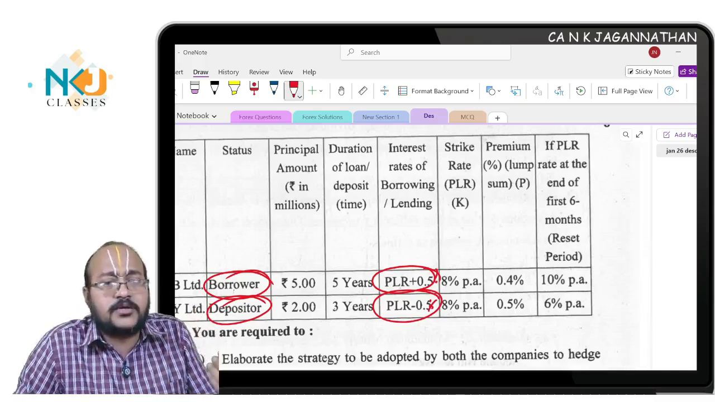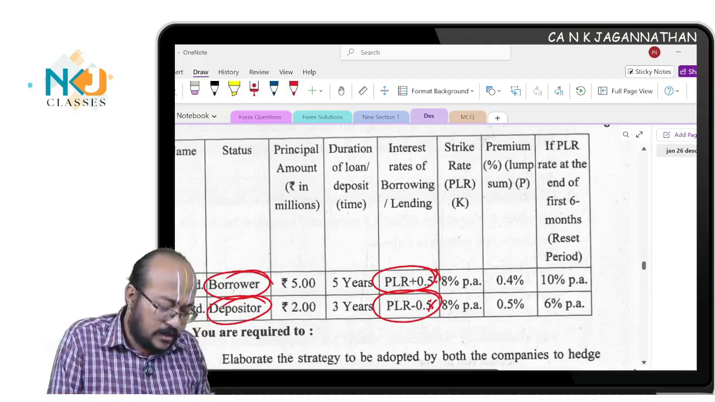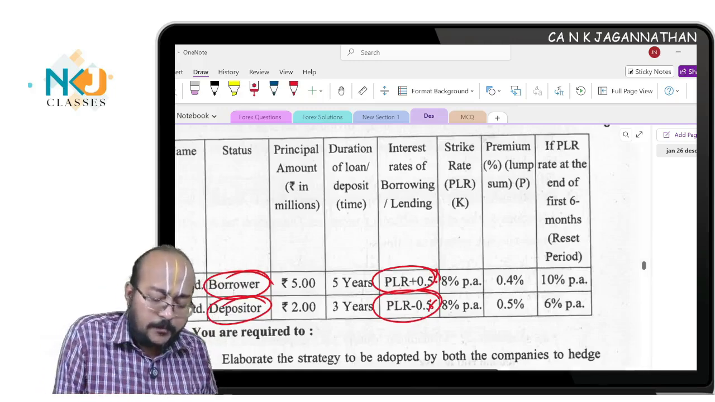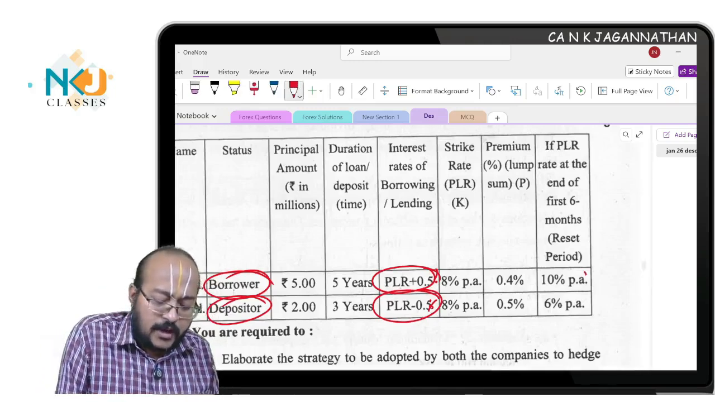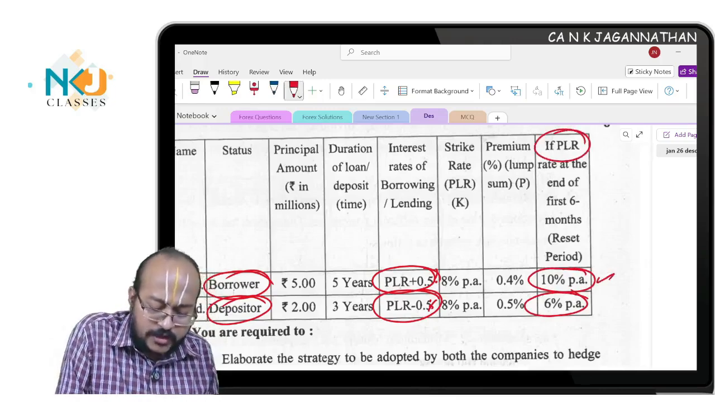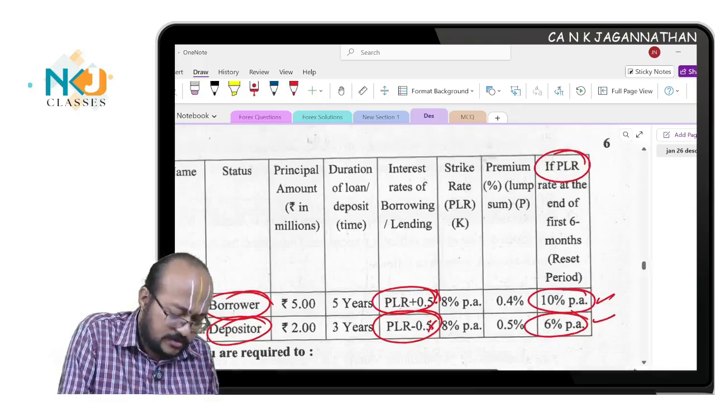Also it can be speculative. Okay, this is possible. Here he is really a borrower and depositor, hence the transaction is for hedging, you should understand. And the premium is given, the strike price is given, and the maturity date PLR, the maturity date interest rate is given, which you should take. Okay, all this data is given.